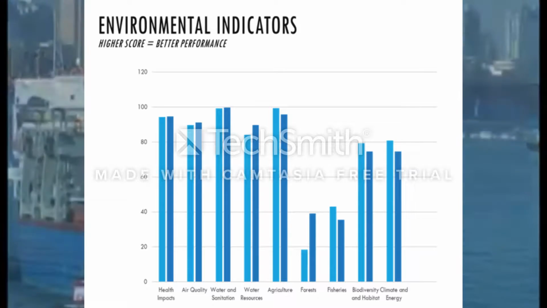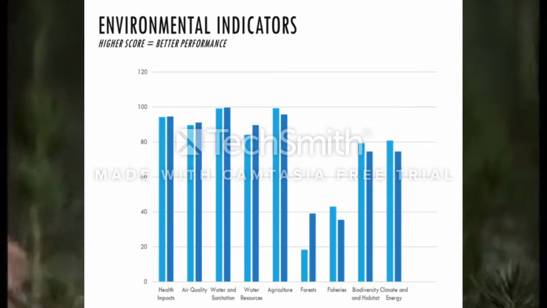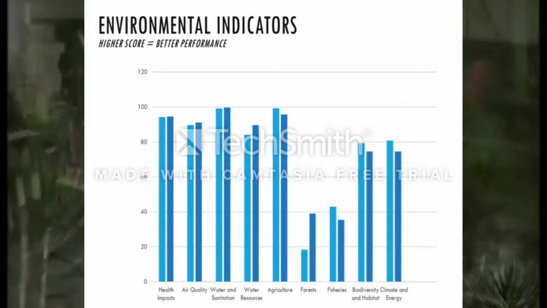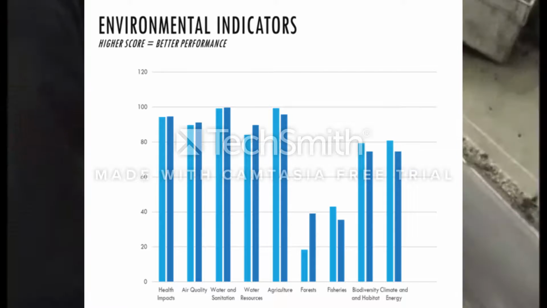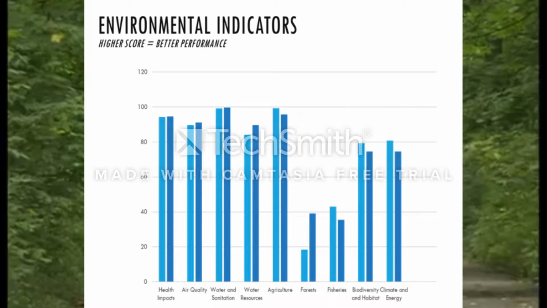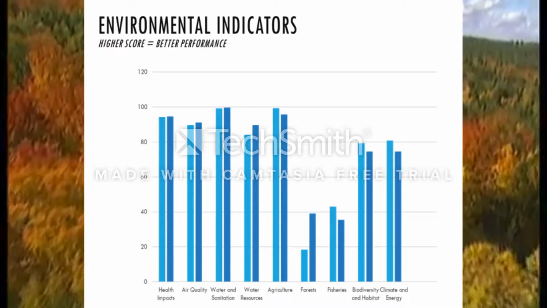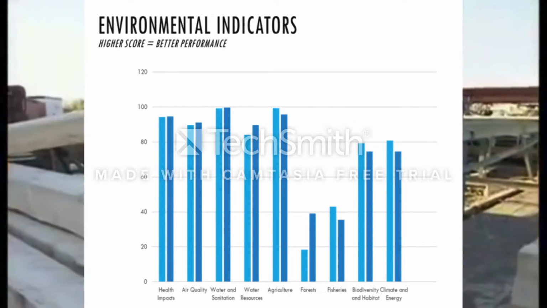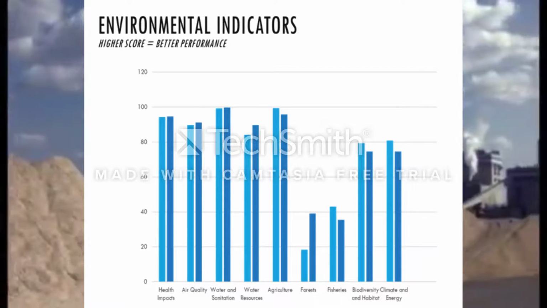Biodiversity and Habitat tracks the protection of terrestrial and marine areas as well as the species that conservation policies aim to protect. Canada ranks 111 compared to the United States rank of 90. The potential capacity of agriculture landscapes to support wildlife in Canada has declined over the past 20 years, largely due to the intensification of agriculture and the loss of natural and semi-natural land cover.